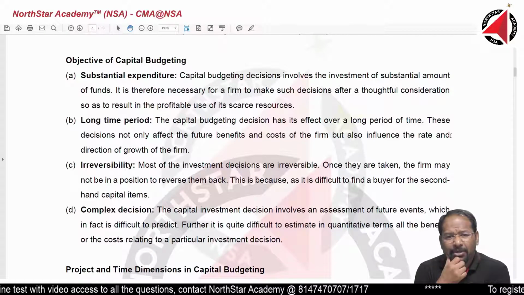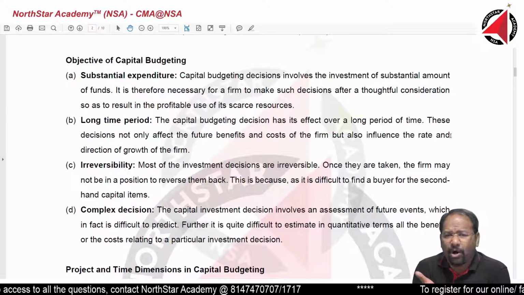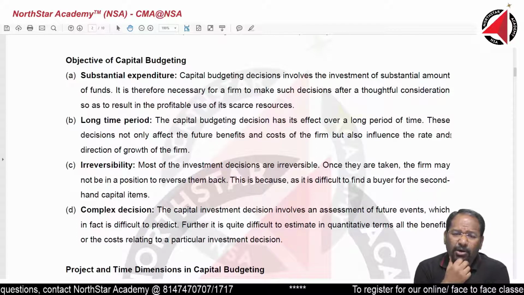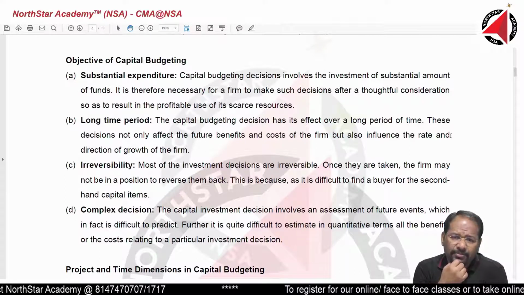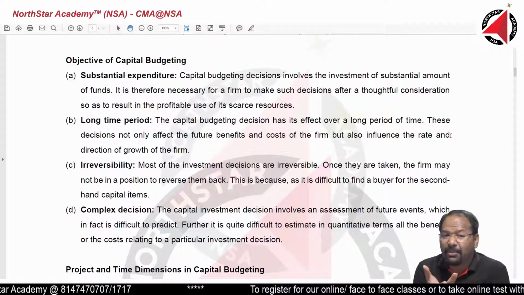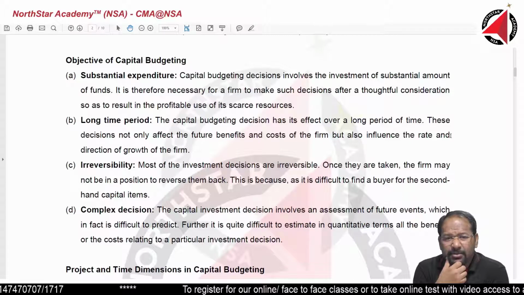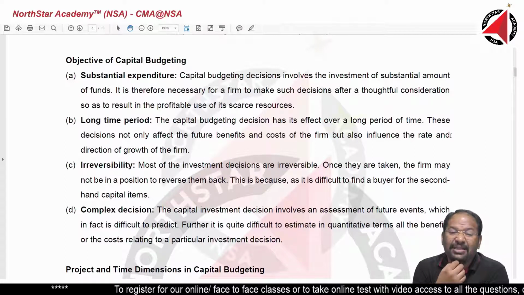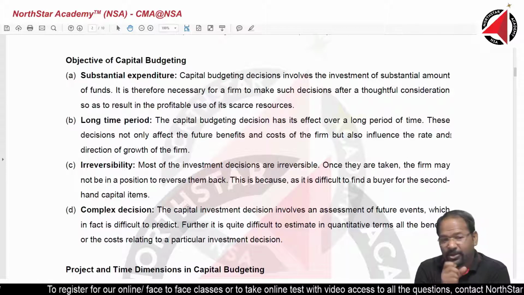For example, you are just going to buy a small thing. For example, you went and bought maybe a Bluetooth speaker for $500 bucks. Now, did you think for 1 month or 2 months before buying a $500 speaker? Answer is no. You would be like, it does not make much of a difference. Even if it is a bad investment, it is not going to be too much of a problem for you.